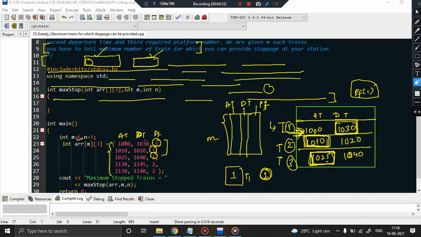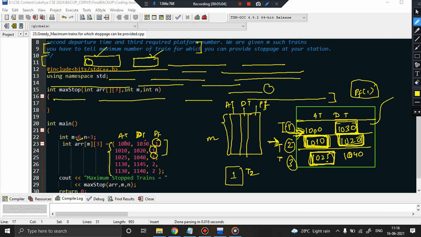Now suppose I don't allocate platform number 1 to T1, meaning I will not allow T1 to stop at platform 1, and I give a chance to train number 2. It will arrive at 10:10 and depart at 10:20. So T1 just went through the main line, and T2 stops at platform number 1. The moment T2 stops at platform number 1, we know that T2 will depart at 10:20 hours.